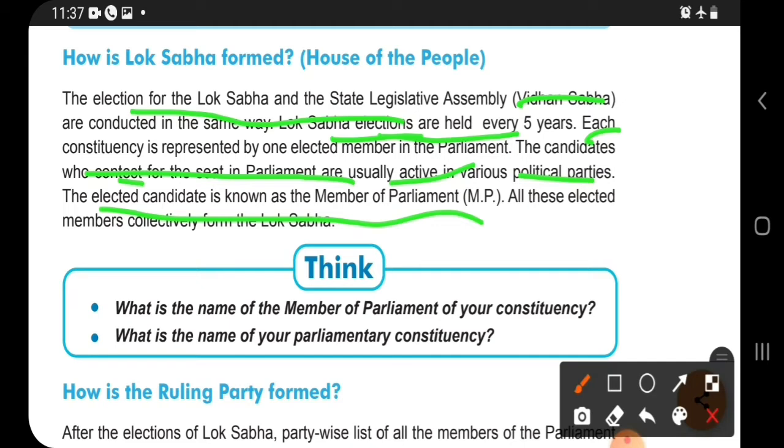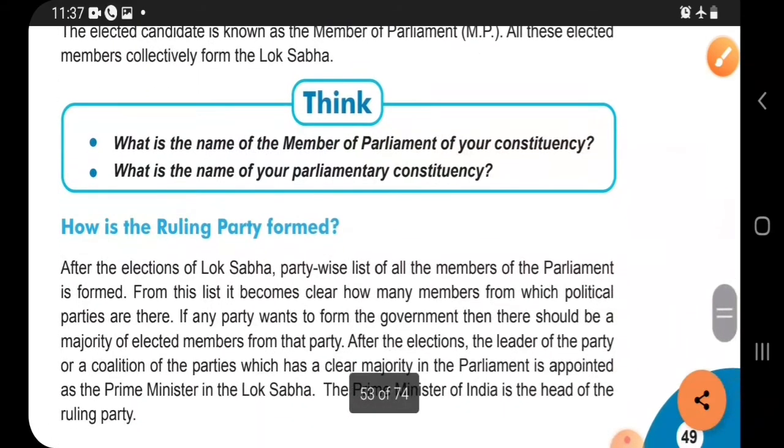And why is it said that an active member is elected? Because the people selected for a seat in parliament can speak well, understand each and every policy of the government, and hold a great discussion. These members are from the government and also from the opposition party, and all of them are selected by the people only.